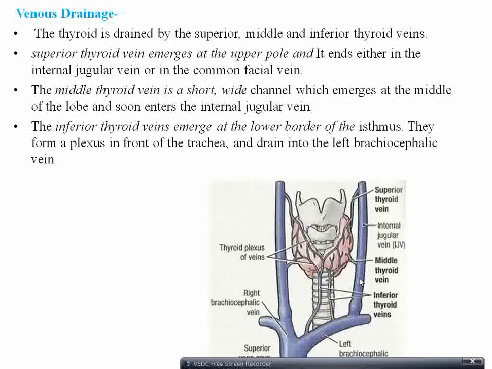The brachiocephalic vein is formed by the joining of the internal jugular vein and the subclavian vein. So this is the left brachiocephalic vein. On the right side, the right internal jugular vein and right subclavian vein join to form the right brachiocephalic vein. The right brachiocephalic vein is smaller compared to the left. So the inferior thyroid veins, both right and left, drain into the left brachiocephalic vein. Whereas the middle thyroid veins, on the right side drain into the right internal jugular vein, and on the left side into the left internal jugular vein, as do the superior thyroid veins.